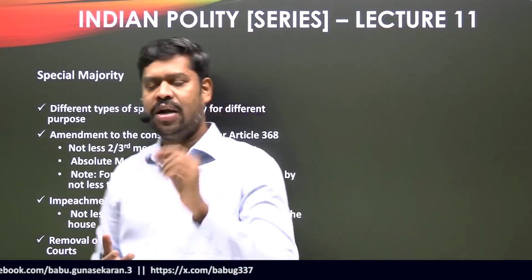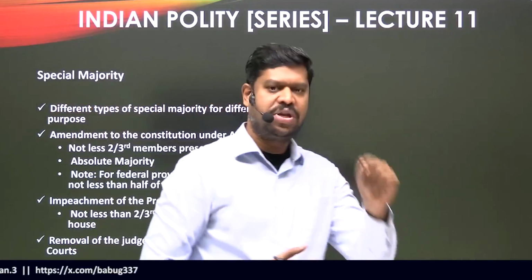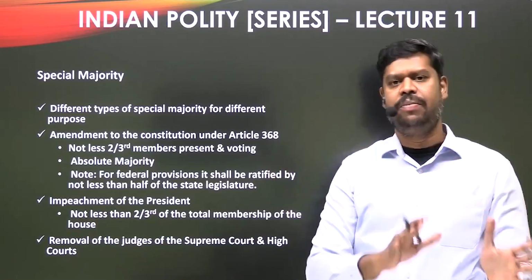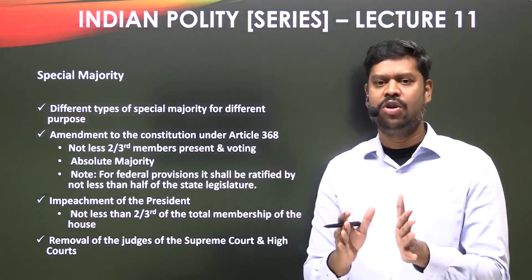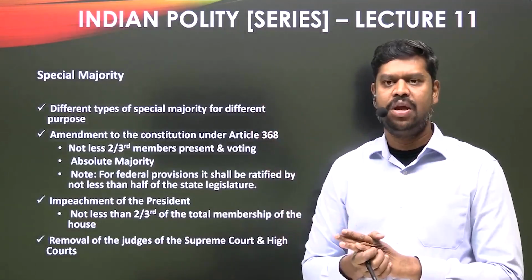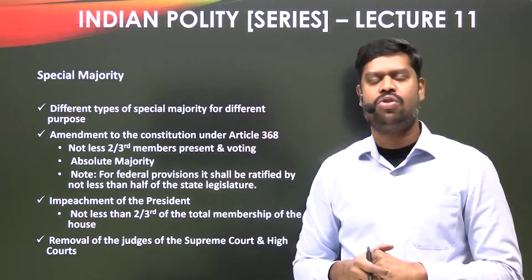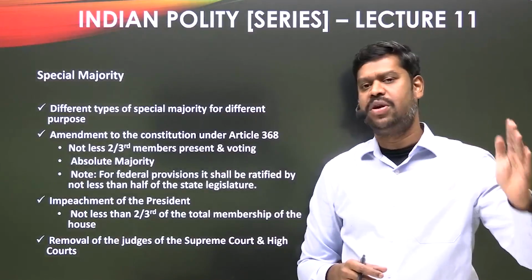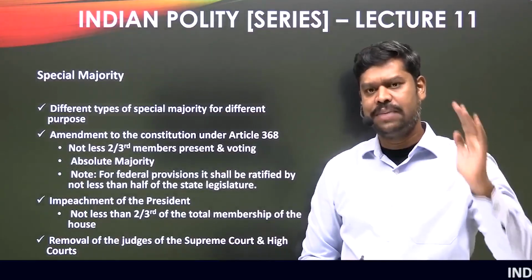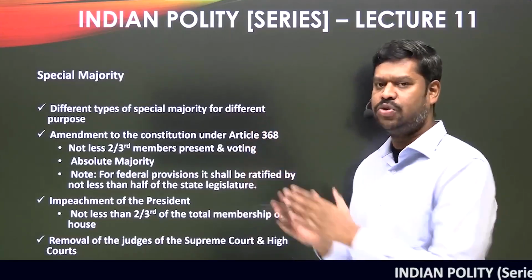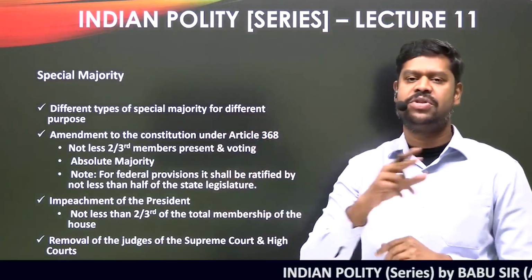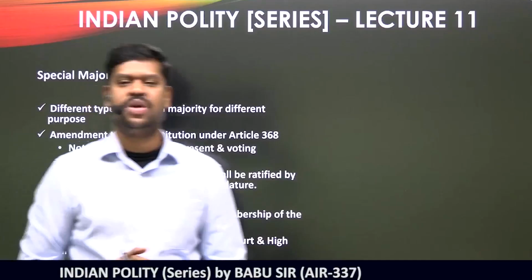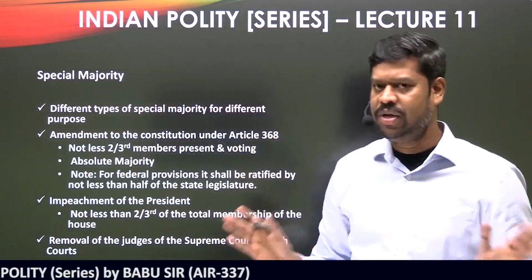Under what circumstances or for what purpose which special majority is to be used, and how it is to be calculated, the Constitution specifies. All this information is there in the Constitution, but try to keep it in your mind: there are different types of special majority. For your understanding, also remember that apart from simple, absolute and effective majority, all other types of majorities are called special majority, with different types for different purposes. If this is clear, the rest of the things will be very clear.